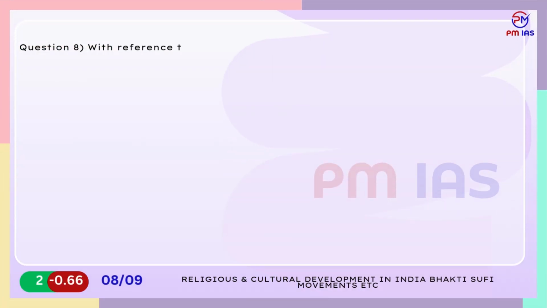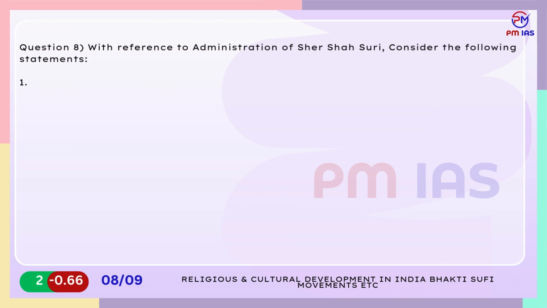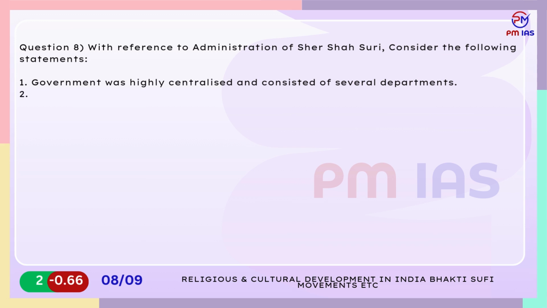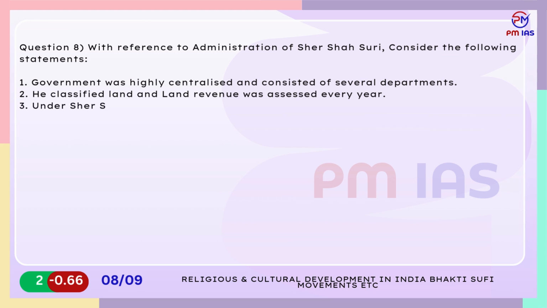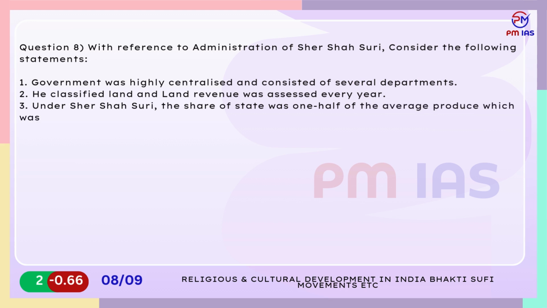Question 8. With reference to administration of Sher Shah Suri, consider the following statements. 1. Government was highly centralized and consisted of several departments. 2. He classified land and land revenue was assessed every year. 3. Under Sher Shah Suri, the share of state was 1/2 of the average produce which was to be paid in silver rupaya. Which of the statements given above is correct?